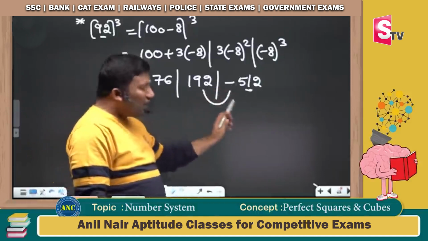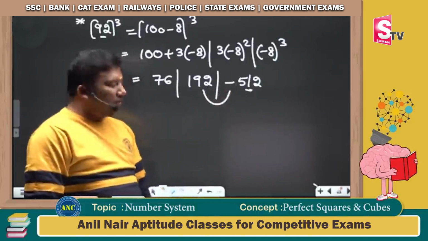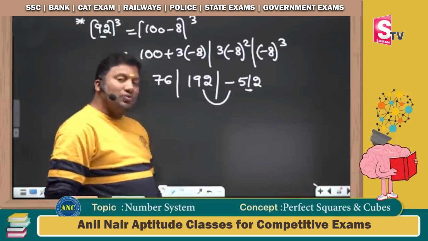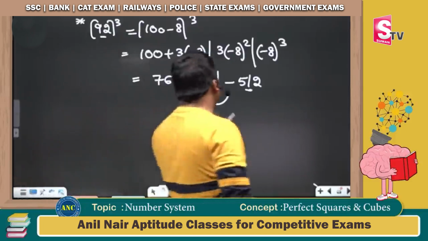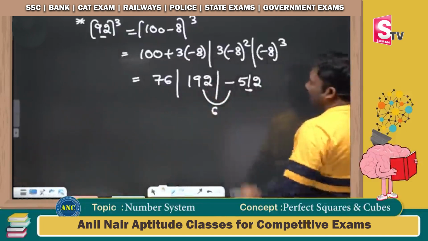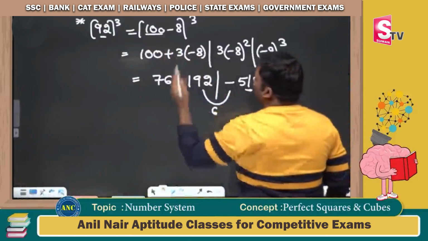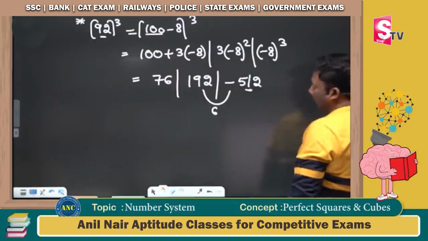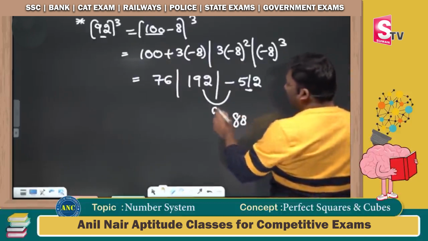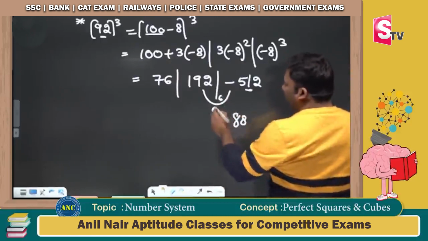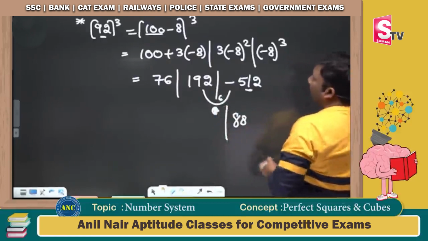Carry 2, 200 minus 512, negative. 300 minus 512, negative. 400 minus 512, negative. If I take carry 6 on a base 100, it is 600 minus 512. It is positive, it is nothing but 88.